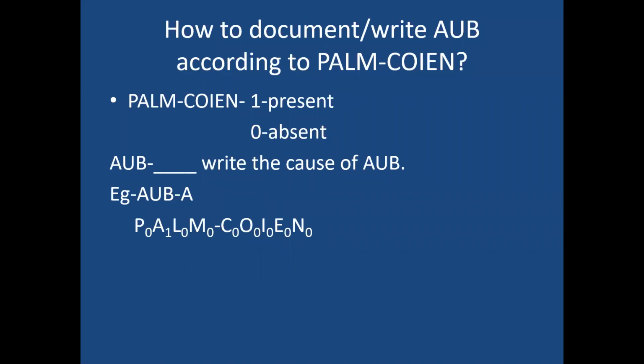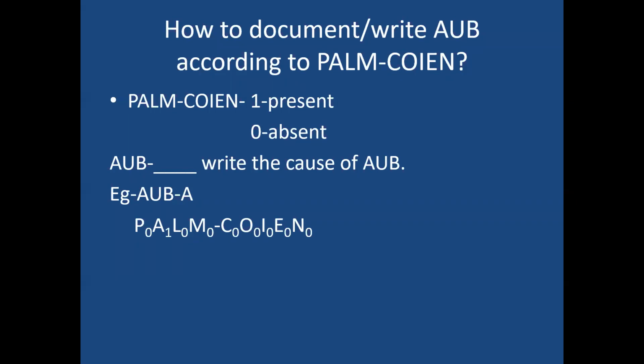Please remember, if you have identified polyps are there, you can write AUB-P. Or if she is having adenomyosis, you can write AUB-A. So this A stands for adenomyosis. Or otherwise, you can write all PALM-COEIN in capital letters. And if that polyp is present, you put 1 under the P. Then it signifies that it is polyp.